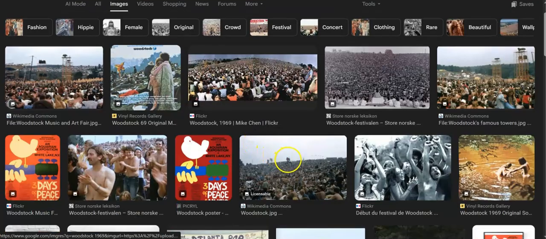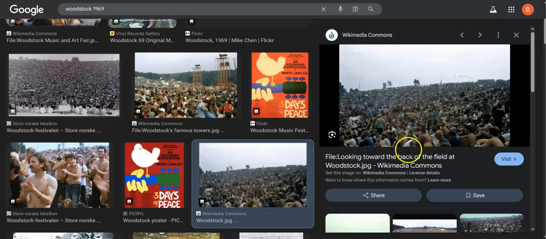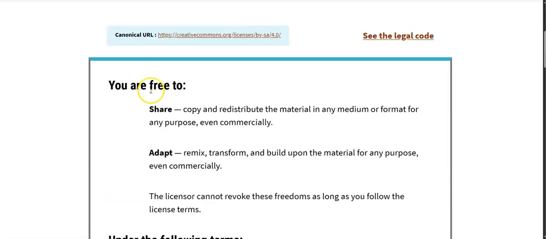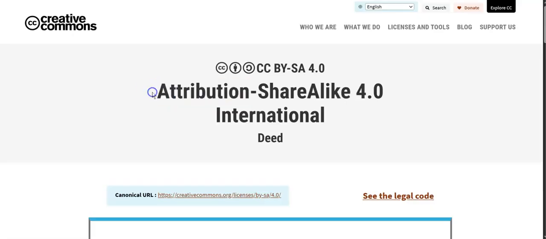So I think this one's pretty good. This one has a pretty good image of the view of the crowd. So I'm going to click on it, and I'm going to click on License Details just below it, and it will bring me to a more detailed description of those license details. So attribution means that I can use this image as long as I provide credit, if I provide a link for this image, and if I make any changes to this image, I need to indicate that I made changes